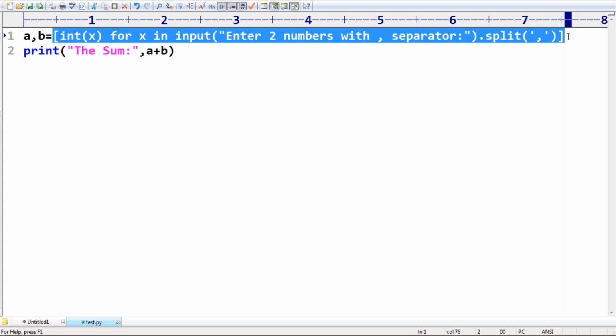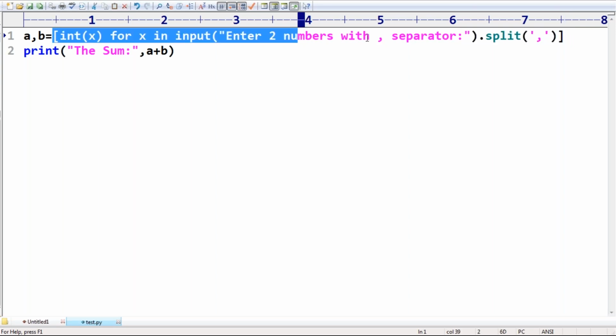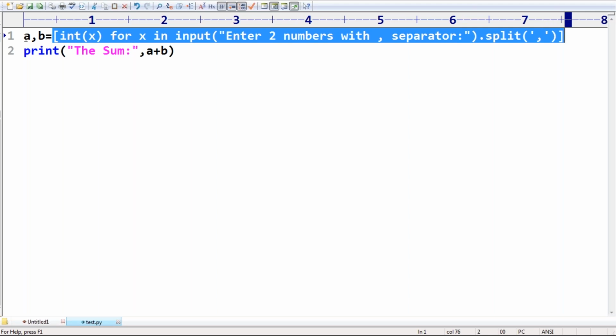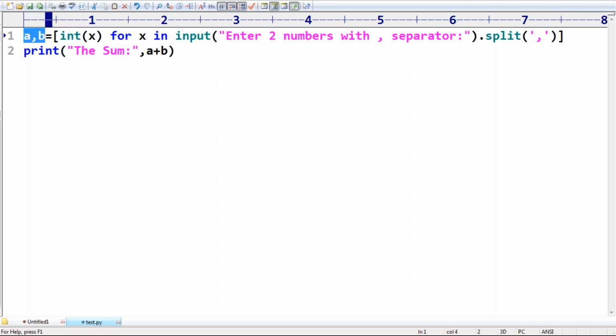Where are you using the first statement? The first statement is not required. This is nothing but list comprehension. Somewhere we are going to discuss. Don't worry about that. If you are having a list of values, you can assign to multiple variables, so that the first value in the list will be assigned to a, second value in the list will be assigned to b. Yes, such a beautiful facility is there in Python. Remember that. From the collection directly you can assign. So just don't get confused.